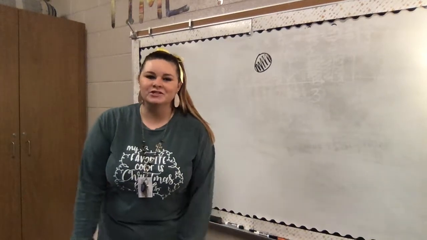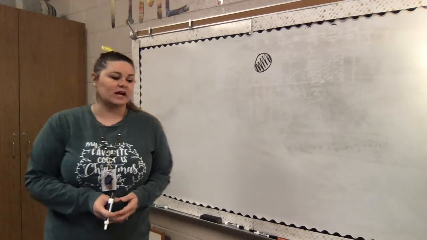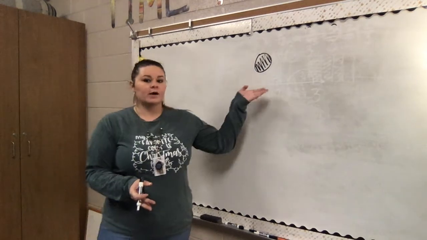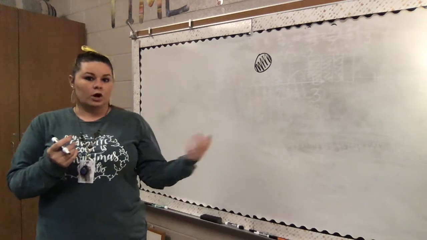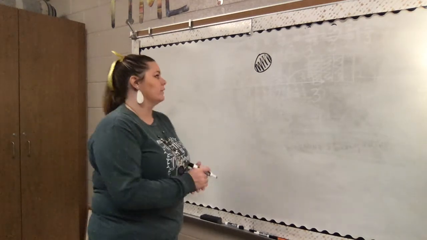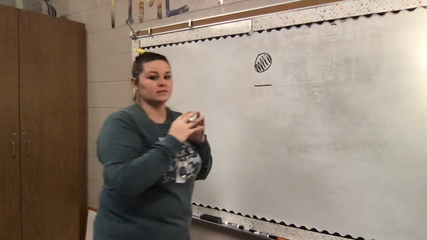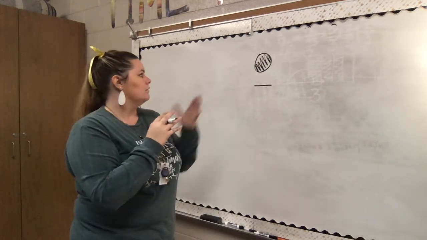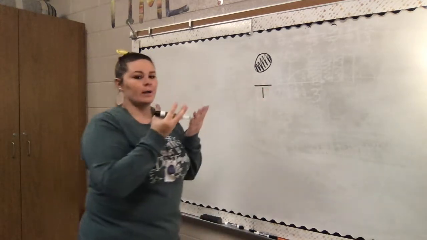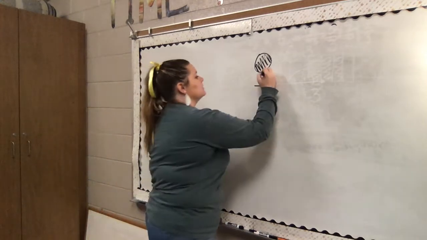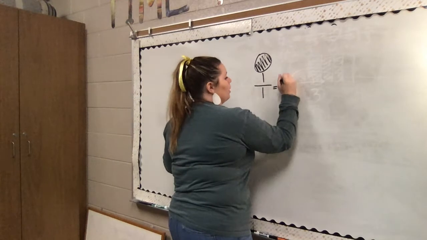In this video, I'm going to show you how to multiply a whole number times a fraction without having to draw a model every time. So I just want us to start by thinking about just this. How would I write this as a fraction? Yes, it's one whole, but if I wanted to write it as a fraction, how would I do that? Well, I know the denominator of a fraction tells me how many pieces are in one whole. Well, there's only one piece in this whole, so I'm going to put 1 as my denominator. And how much of it is shaded? Well, one piece. So I know that 1 over 1 is equivalent to 1 whole.